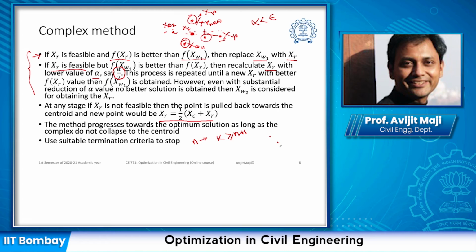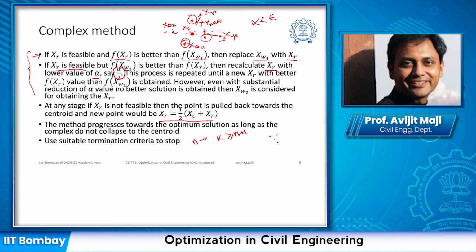At any point if we find that a randomly generated point is outside the feasible region, in the infeasible region, we use the point cloud which is already in the feasible region. We use the centroid of that point cloud to pull the point which is in the infeasible region towards the centroid and ensure that the point is within the feasible region.